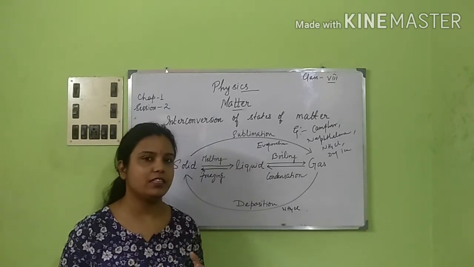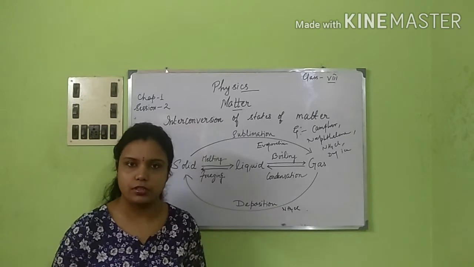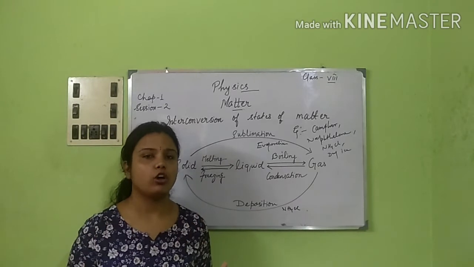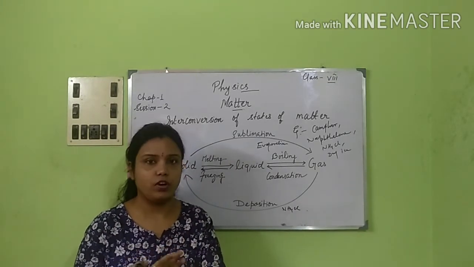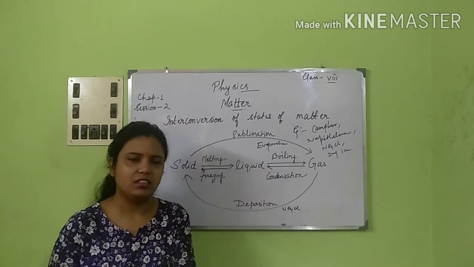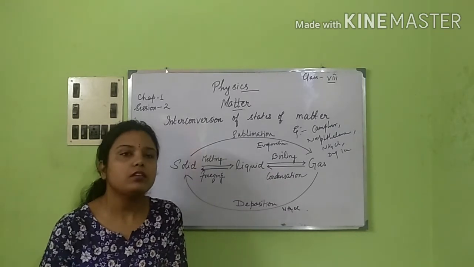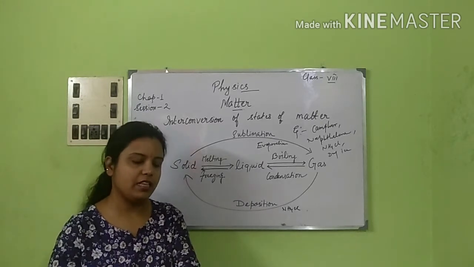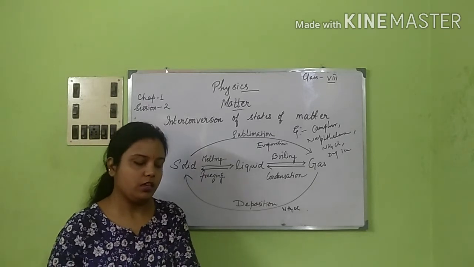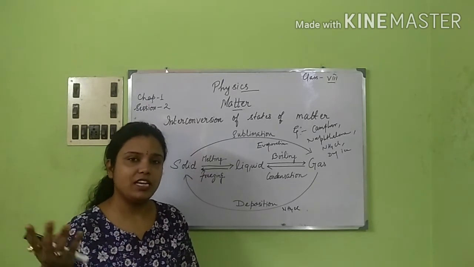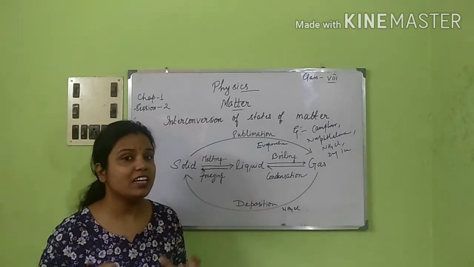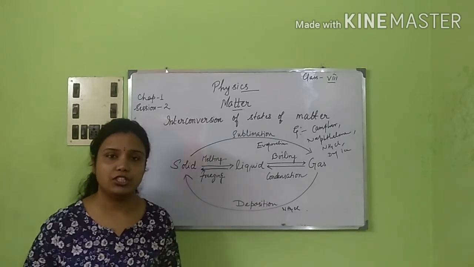What is the reason that we get that cooling sensation when there is already sweat on our body? Sweat happens because we feel hot, right? Those are some excretions of our body that come out in the form of sweat. They have salts and sodium and other things in them. Now, when it is coming out, it is on the surface of our body. We know that liquid changes to gaseous state only when it receives some amount of heat, right? So from where will it collect the heat to convert itself to gaseous form?